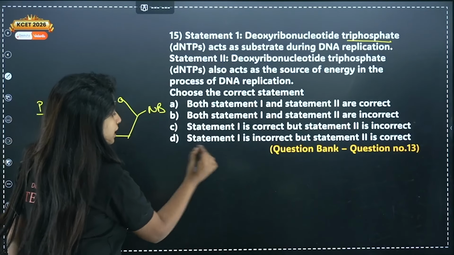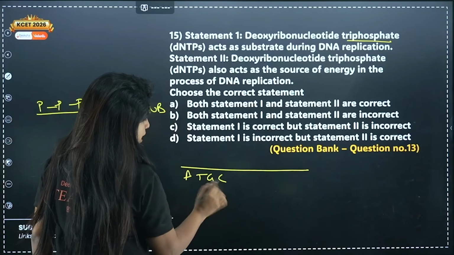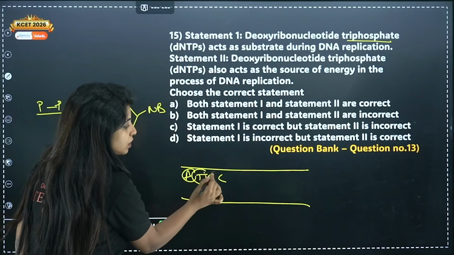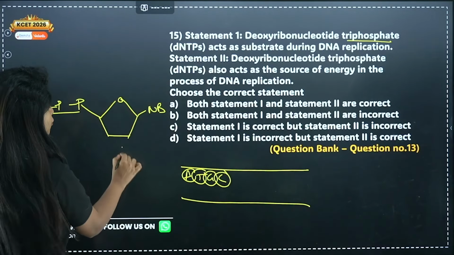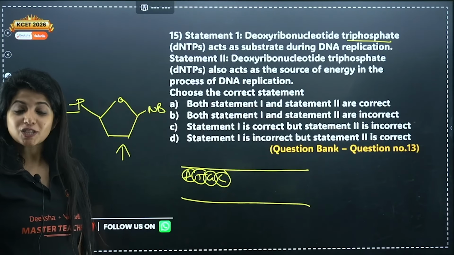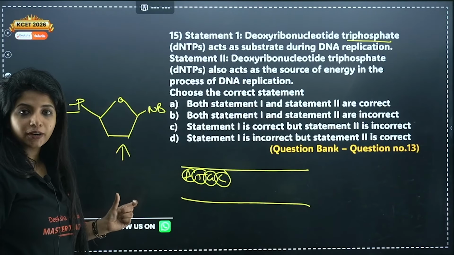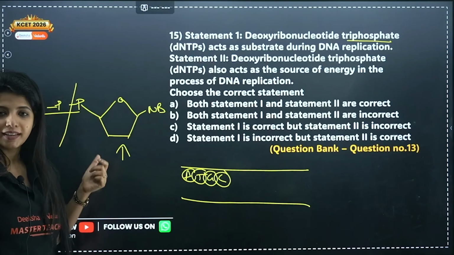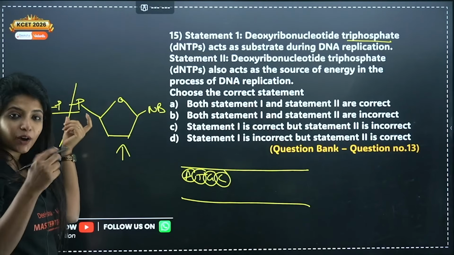Substrate is something with the help of which we can form something else. So during DNA replication, what is happening? Suppose here is a strand with A, T, G, C. Now on the opposite strand, my dear children, we need nucleotides. And how do we get nucleotides? In the form of this. So they are actually the substrates. Now when they come together, this bond is broken, so there is only one phosphate left, and the other 2 phosphates are gone.